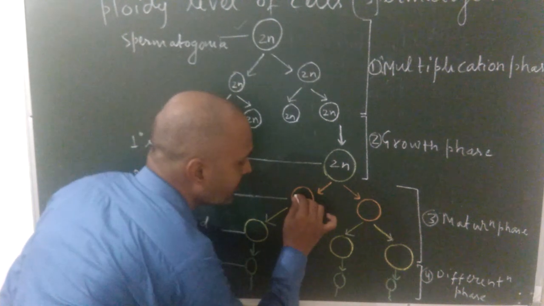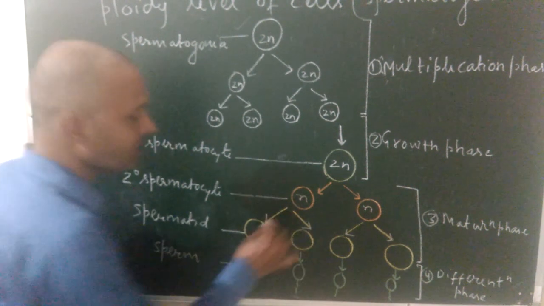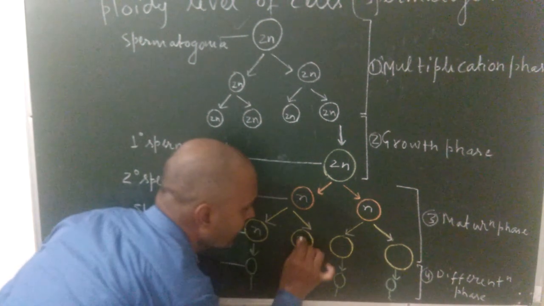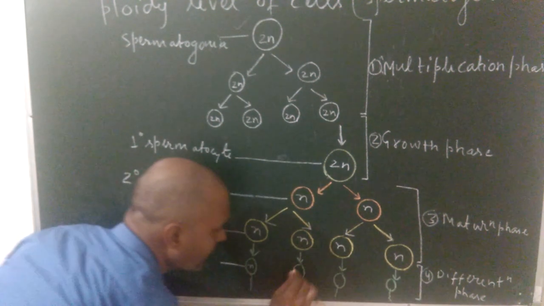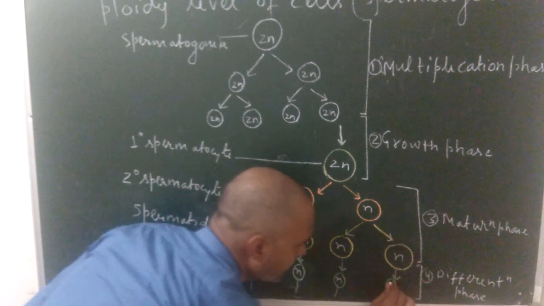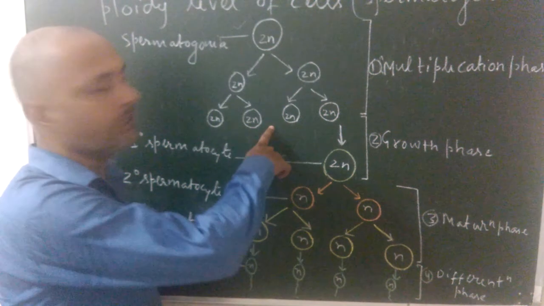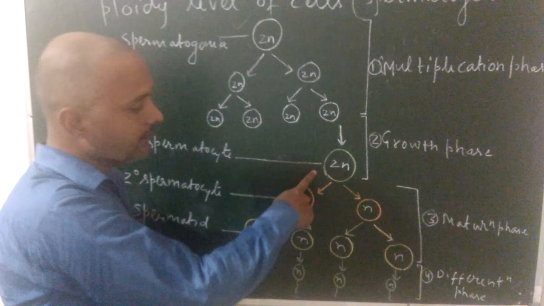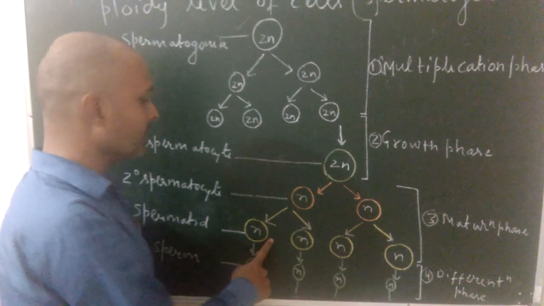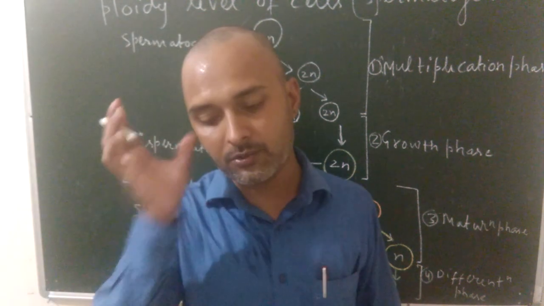So this is the secondary spermatocyte, which will be N because meiosis division reduces the number of chromosomes in the daughter cells. This is the meiosis second. Again it becomes N. In the spermatid, the ploidy level will be N. And finally, sperms will also carry N number of chromosomes, means haploid set of chromosomes. So once again, spermatogonium will be diploid, 2n number of chromosomes. Primary spermatocyte diploid, secondary spermatocyte haploid, spermatids haploid, and sperms haploid. So this is the ploidy level of cells during spermatogenesis.